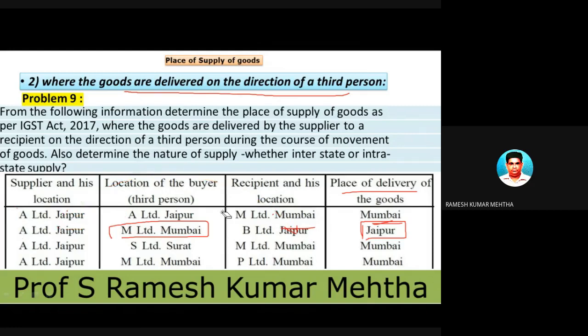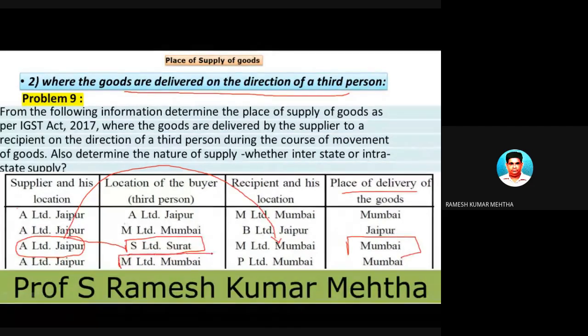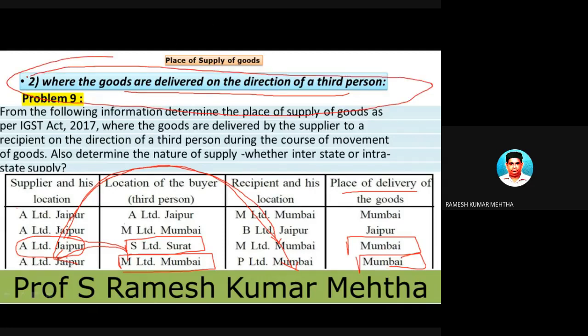Third case: S Limited of Surat is giving direction to A Limited of Jaipur to supply goods to M Limited of Bombay at Bombay. Fourth case: M Limited, the third person, is giving instructions to A Limited of Jaipur to supply goods to P Limited of Bombay at Mumbai. So these are the cases where goods are delivered on the direction of the third person.